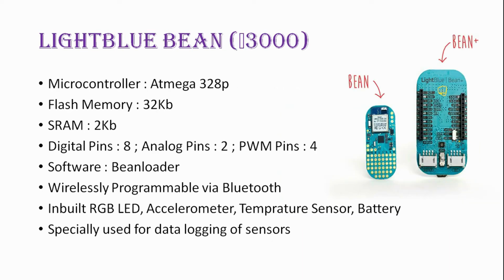Next is LightBlue Bean. The price is about 3000 rupees. This board is based on the Atmega 328P microcontroller. This microcontroller is also used in all Arduino boards. It has flash memory of 32 KB, RAM of 2 KB, and 8 digital pins, 2 analog pins, and 4 PWM pins. The software used to program LightBlue Bean is Bean Loader, which is available on the internet.